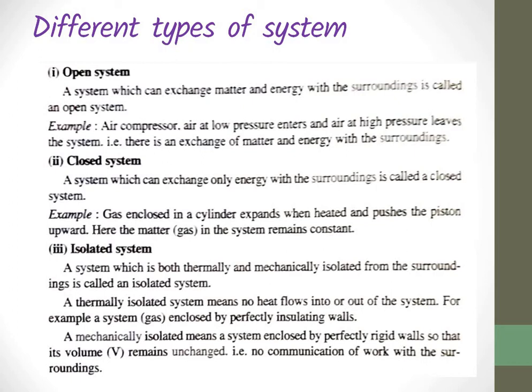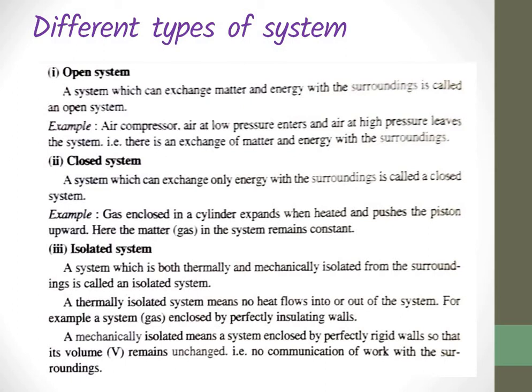Then what about a closed system? A system which can exchange only energy with the surroundings is known as a closed system. A gas enclosed in a cylinder is an example of this type of closed system. When the gas expands by heating, it pushes the piston outwards.